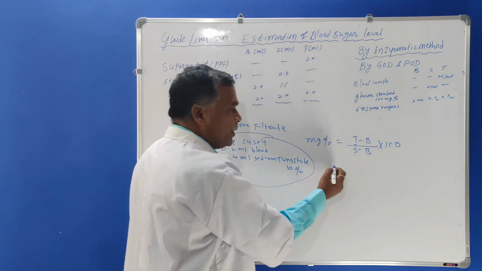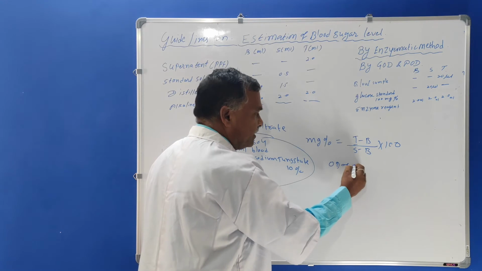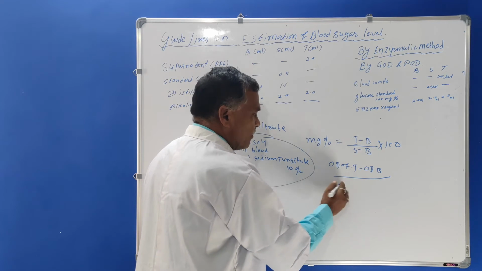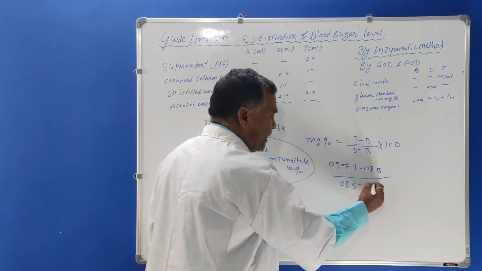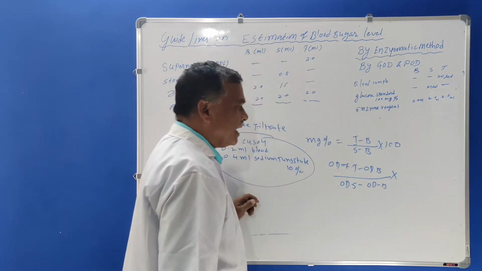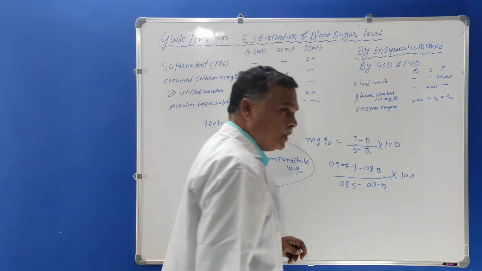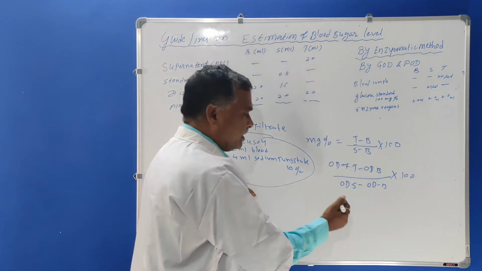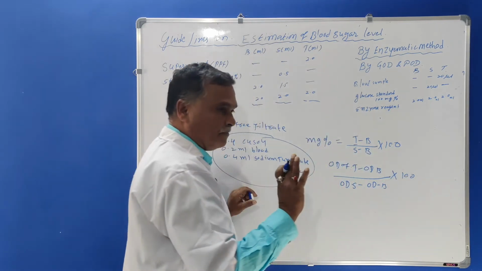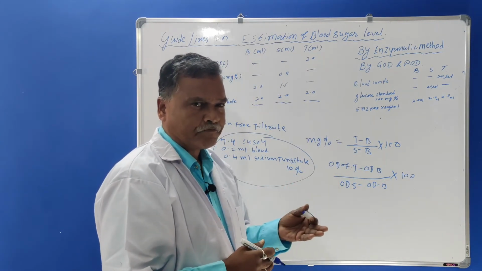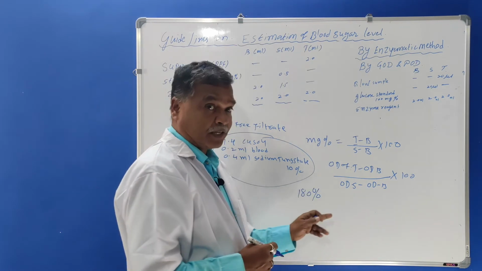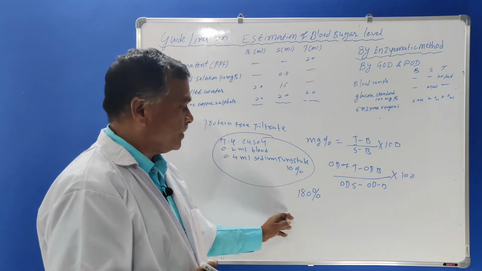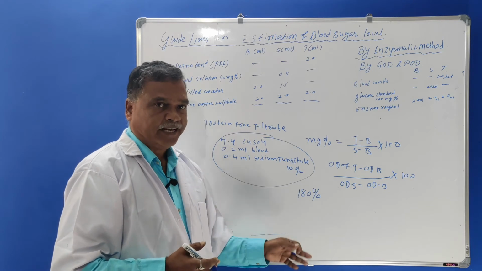T minus B is OD of T minus OD of blank, upon OD of S minus OD of blank, into 100. This is by the reduction method. Whatever the reading will be, we have to multiply it by 100, and if it is more than 180 milligram percent, the person can suffer from diabetes. If it is below 180 milligram percent, then it is the reading for a normal person.